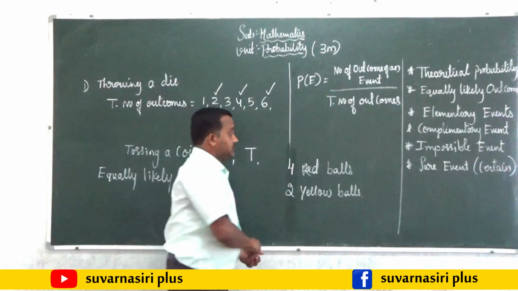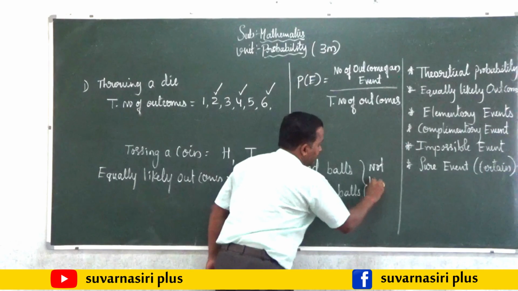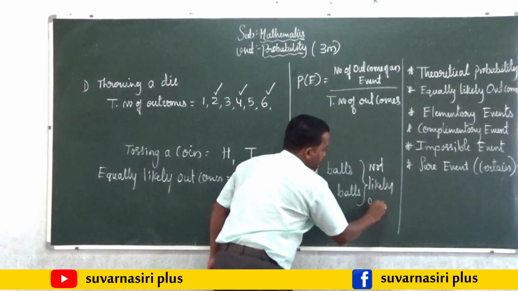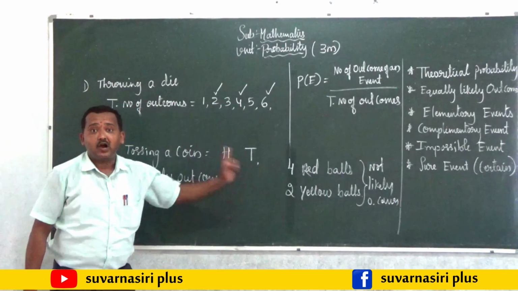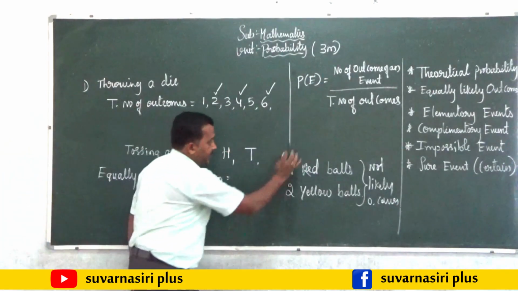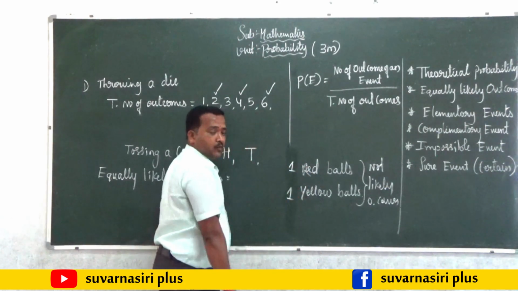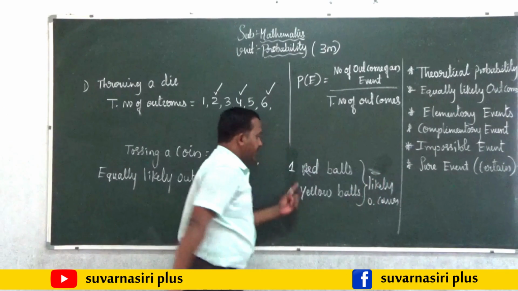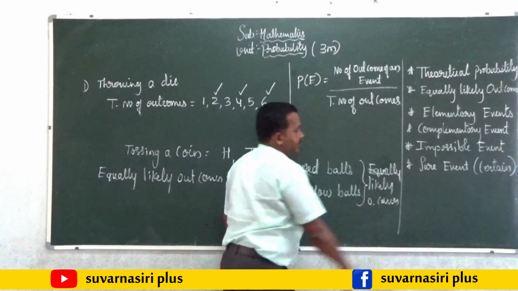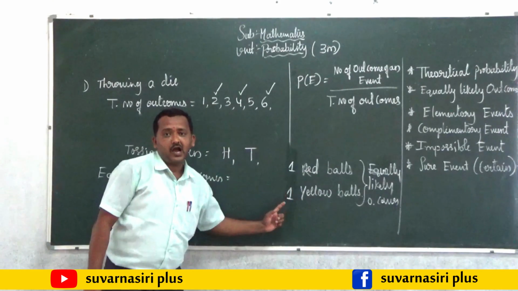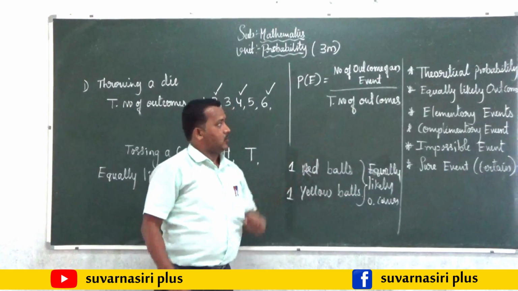These are not equally likely outcomes. If the same thing, if there is only one red ball and only one yellow ball, then they are equally likely outcomes. So this is the meaning of equally likely outcomes.